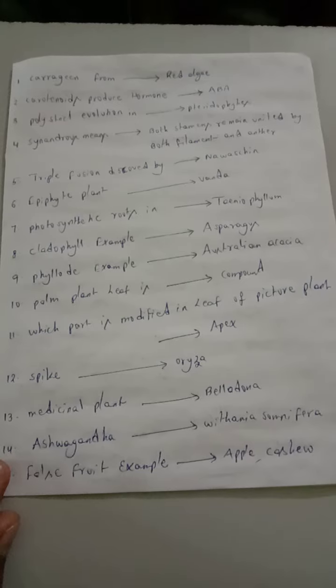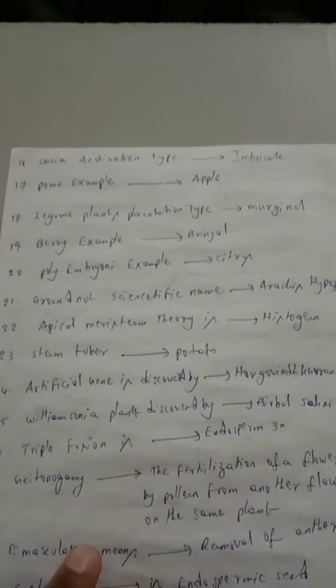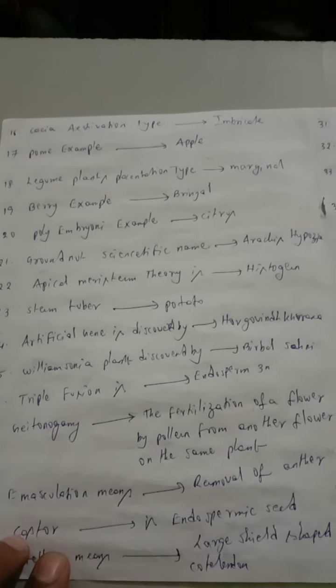False fruits example: cashew and apple are the better examples of false fruits. And cassia aestivation type is imbricate. Pome example: apple. Here apple scientific name is also asked. Okay, apple scientific name is Pyrus malus. Legume plants placentation type is marginal placentation. Berries example: brinjal or tomato.